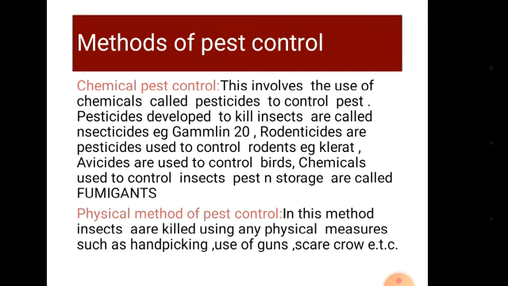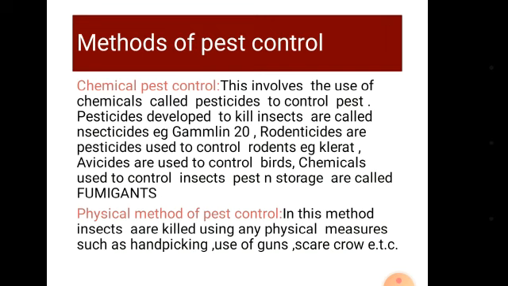The most commonly used is the chemical method of control, then the physical method of control, cultural method of control, quarantine measures, integrated pest management, and biological methods of pest control.